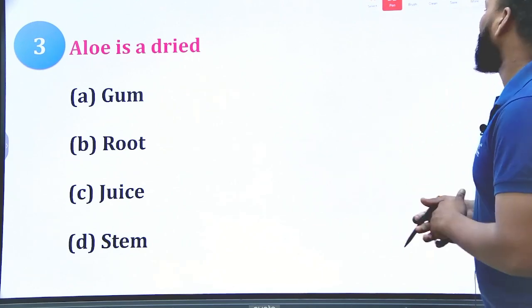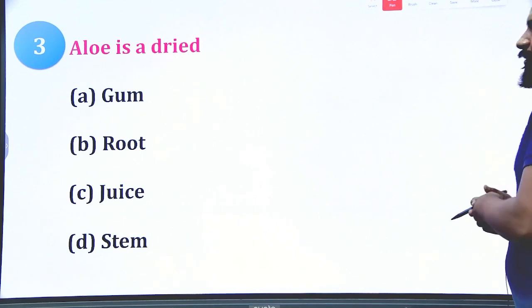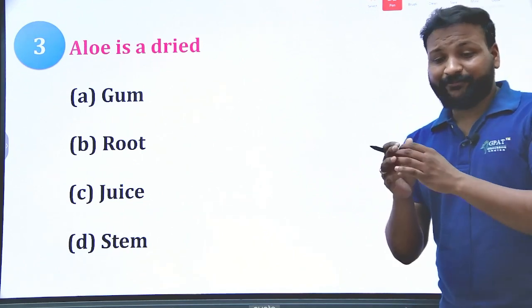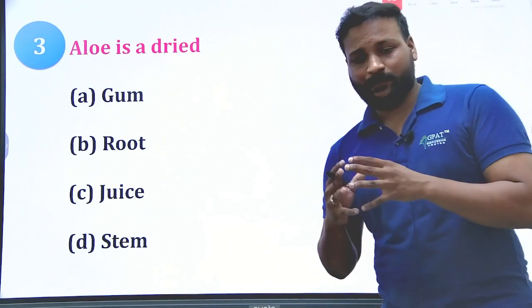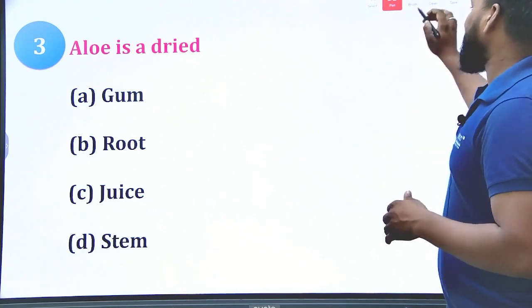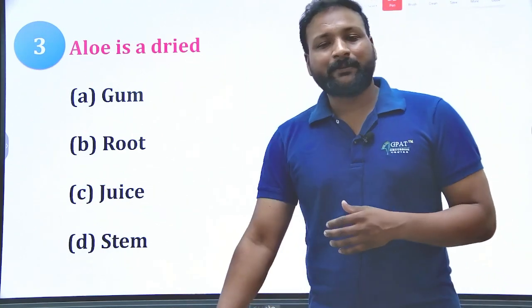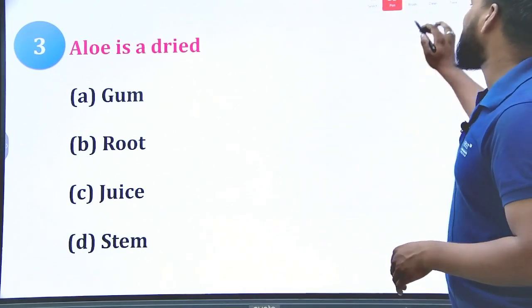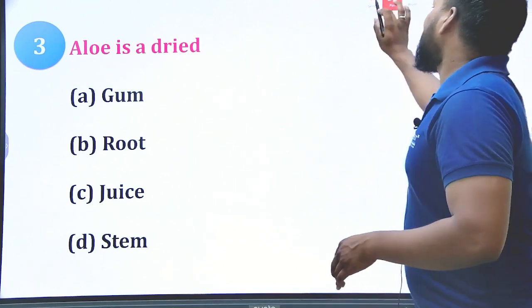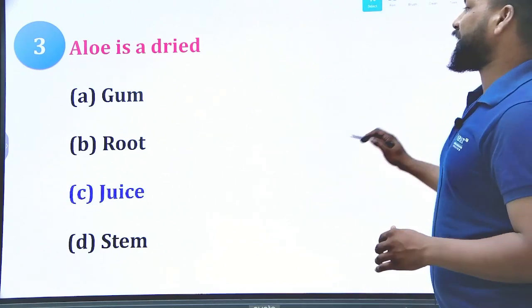I know you'll definitely select the right answer because this is a very common drug we usually have in our homes. So what is the right answer here? Aloe barbadensis, aloe vera is dried, either gum or root or juice or stem. Yes, undoubtedly it is a juice, aloe vera juice.